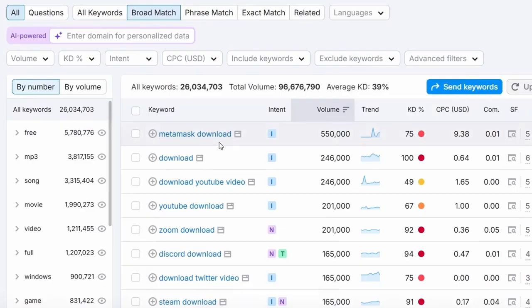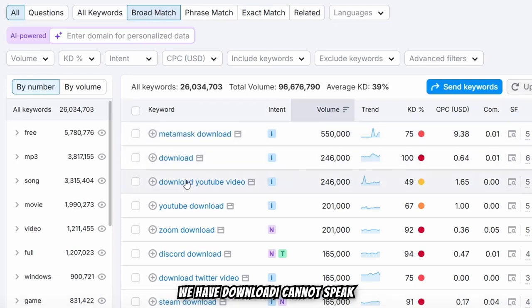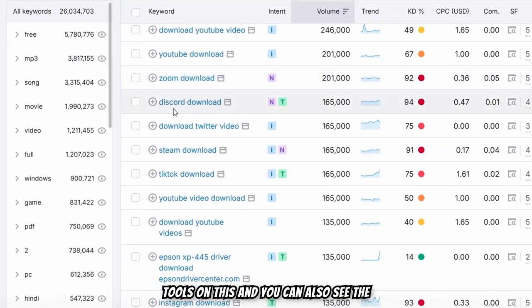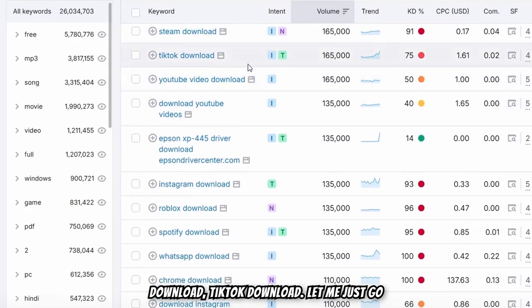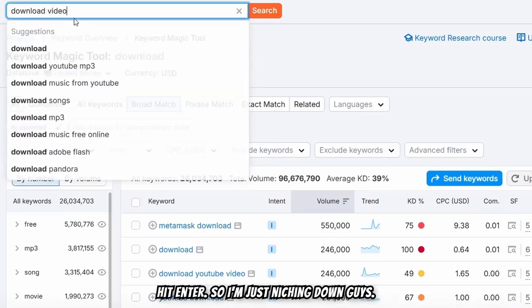For MetaMask download, I don't even know what MetaMask is, but let me know in the comments. And then we have download... I cannot speak this keyword, but yeah, you can create tools on this, and you can also see Discord download, Zoom download, Steam download, TikTok download. Let me just go here and type in another keyword, download video, and hit enter.